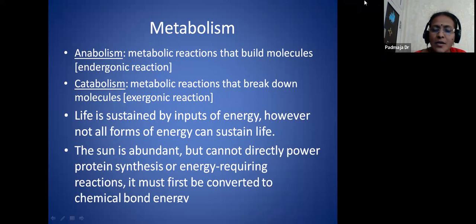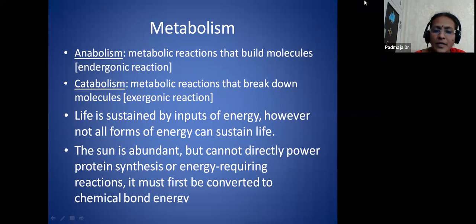The starches break down during respiration. In this process, the energy is released. So here the big molecule is dissociated into smaller molecules, so it is called catabolism. Respiration comes under catabolism. Energy is also released, so these are exergonic reactions. And now, life is sustained by inputs of energy.